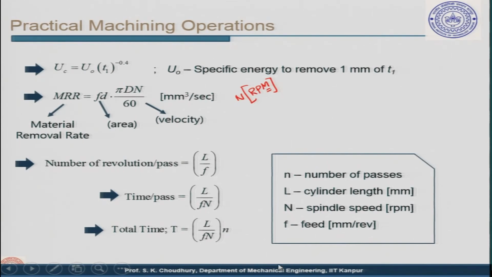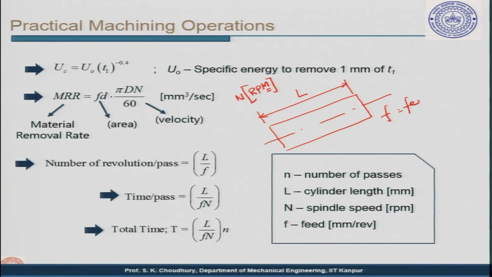Suppose we have a rod which is being machined, let us say a cylindrical workpiece. The cylindrical workpiece has the length of L, capital L, and this is being machined with the feed of F. F is the feed, and N is the revolution per minute, N RPM, and in N passes,